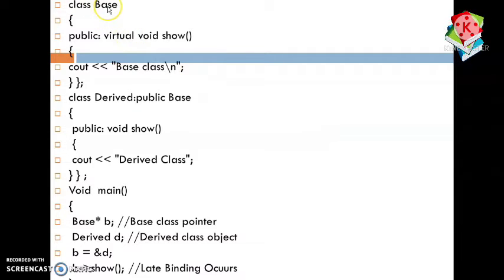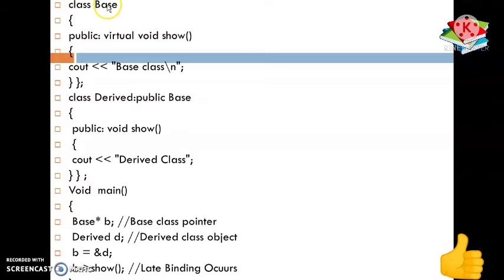So here we have one class, parent class, base class or superclass. Under the access specifier public, we have one member function, void show. This member function will be declared as a virtual member function. The body of this member function has the statement "base class". Here the base class is closed. Second, we have the child class or derived class. Its name is Derived and it is derived from the parent class Base via the access specifier public. It has its own member function show, and this member function body has the statement "derived class", and here the derived class is closed. Now see the program carefully.